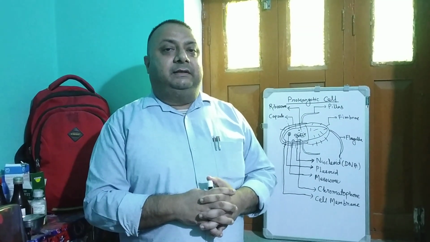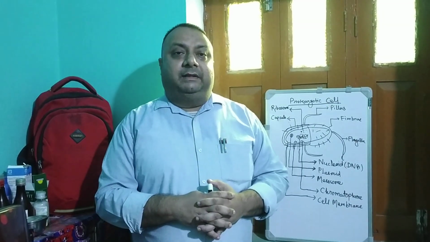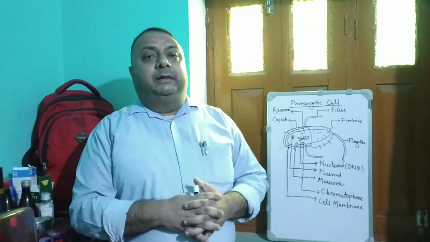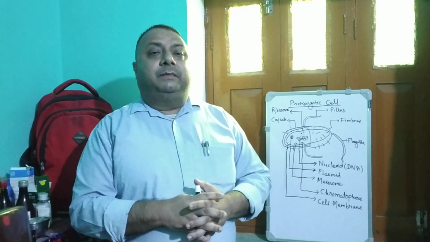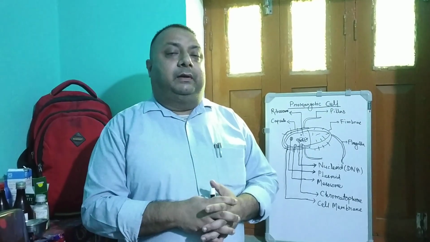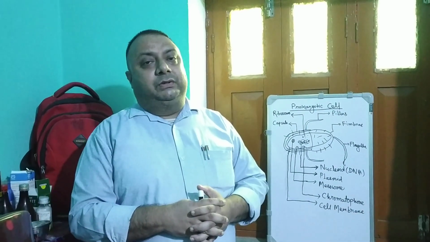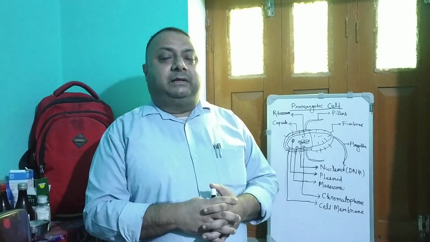It means the bacterial cell divides into two parts along with their genetic material, and this is normal binary fission. But they can also go for sexual reproduction by the methods of conjugation and transduction.